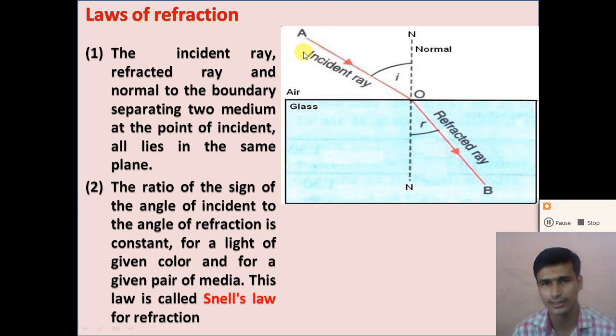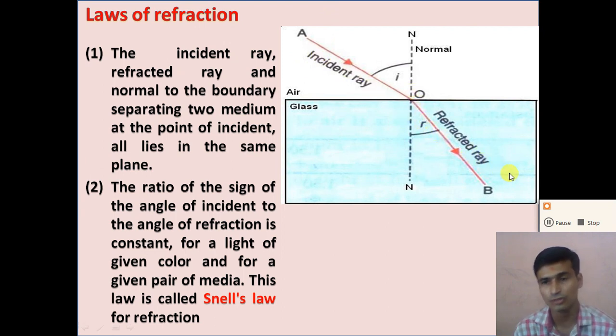Let us consider a ray of light AO traveling from air to glass. It will bend in the other medium, glass. The ray of light changes its direction.